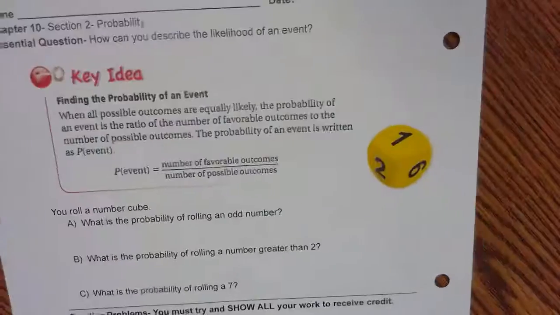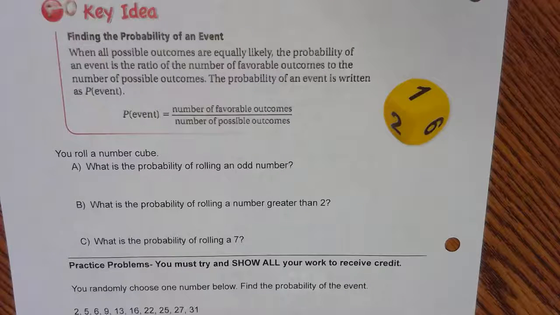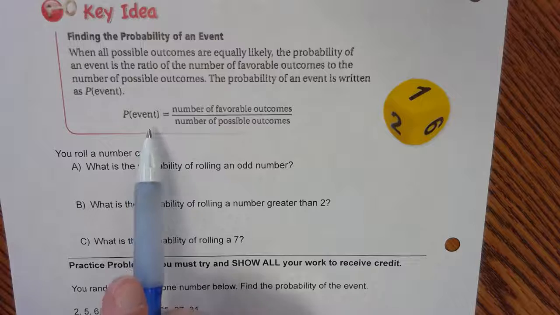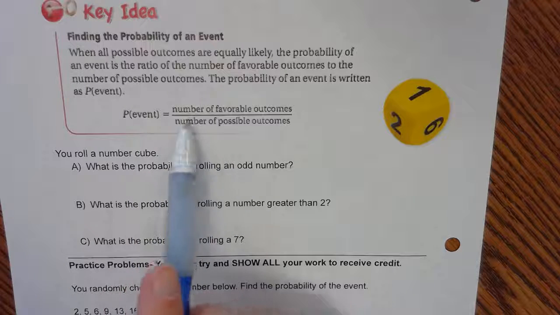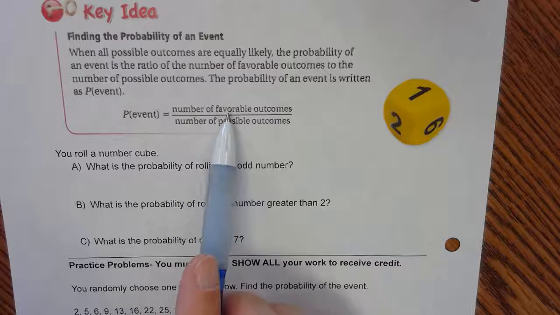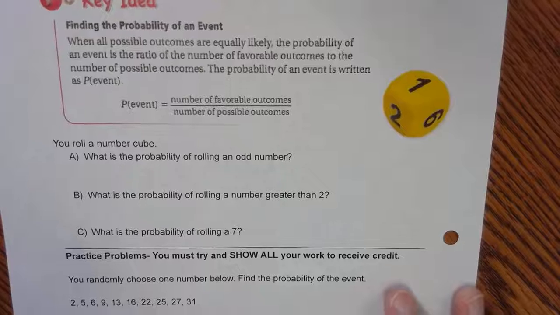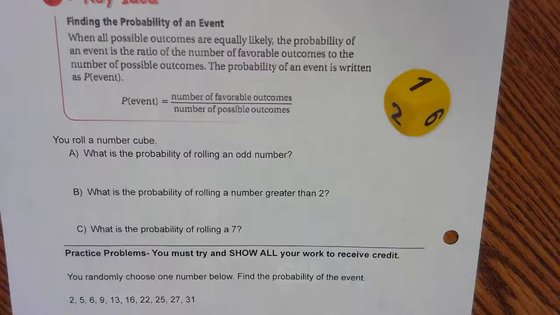Let's turn to the back. In the back, now we're going to look at finding the probability of an event. The one fraction I want you to notice is this one right here. If I have an event, I'm going to use the number of favorable outcomes over the number of possible outcomes. So all your answers in this section are going to be a fraction, and make sure they are a simplified fraction. Remember, anytime we're talking about fractions, the simplest form is important. So make sure we do that.